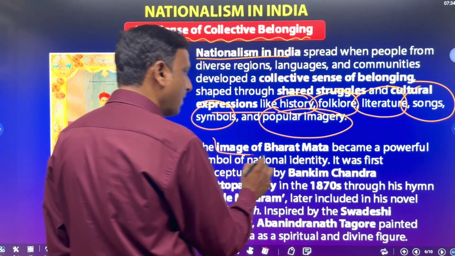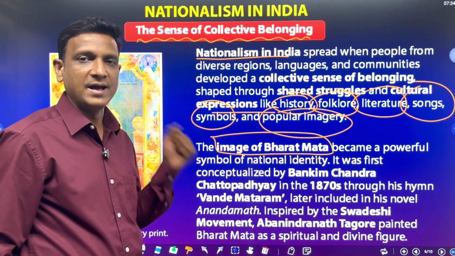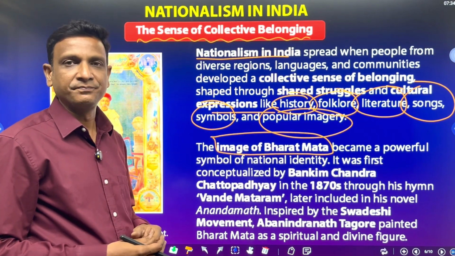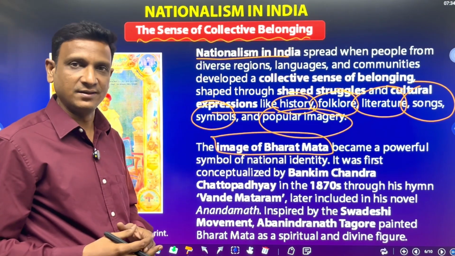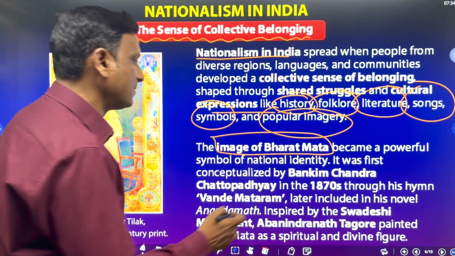The image of Bharat Mata became a powerful symbol of national identity. They gave a figure to the nation. Our nation is represented in the form of a mother, Bharat Mata. So it became the national identity.